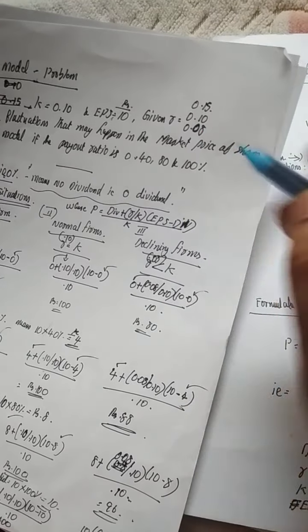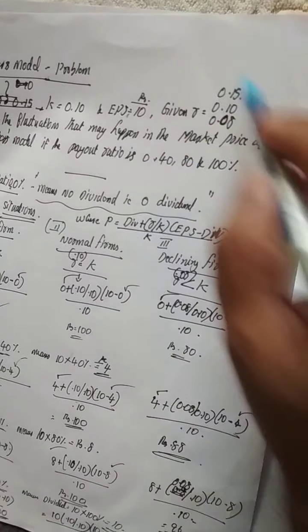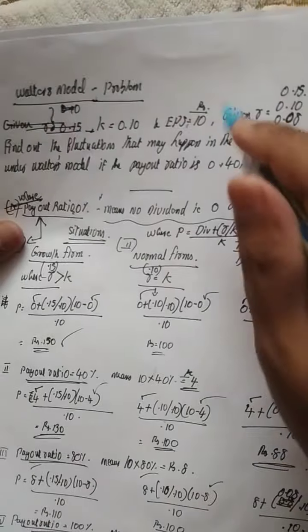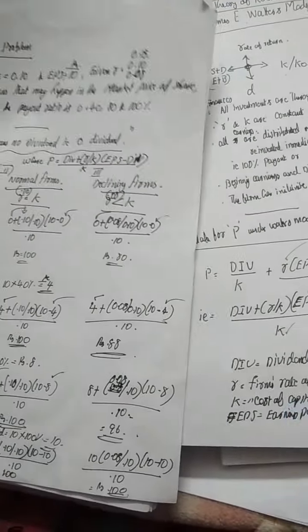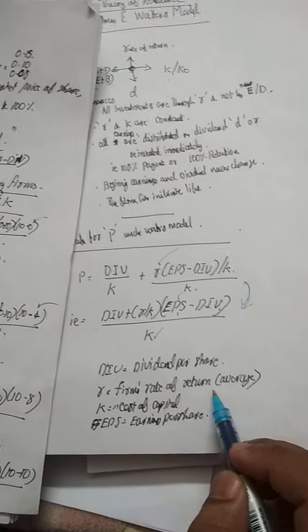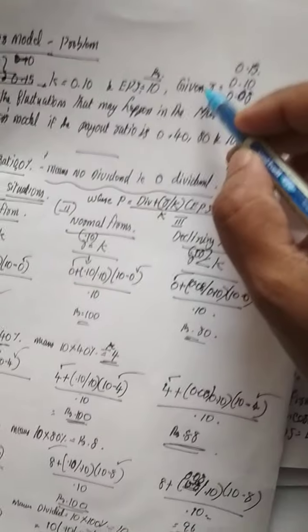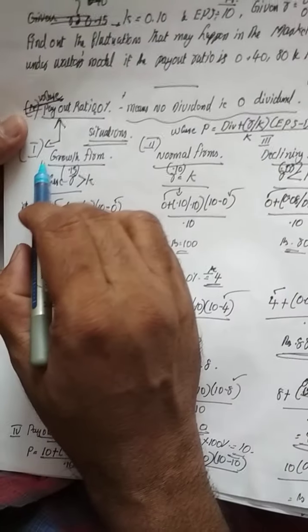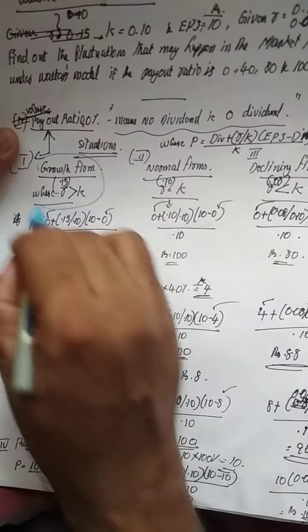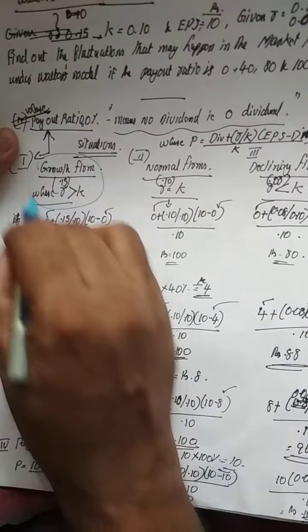R with 0.08. See, this is the vital portion of the problem. R means what? R means firm's rate of return, which we have studied in capital budgeting. See, there will be 3 situations: growth firms, normal firms, and declining firms. What do you mean by growth firms?